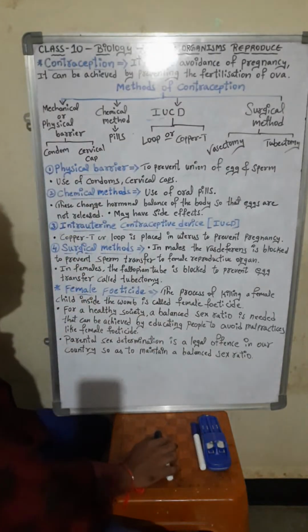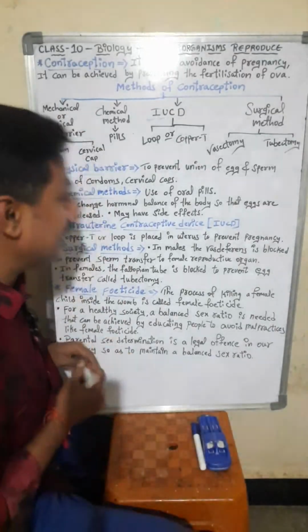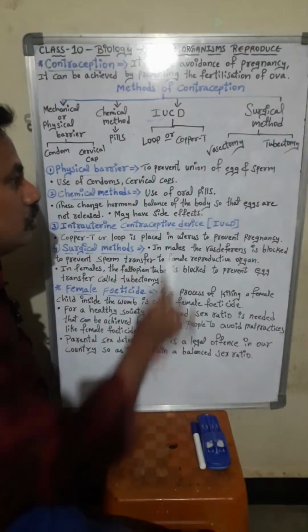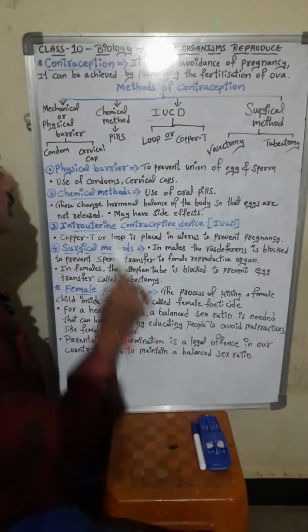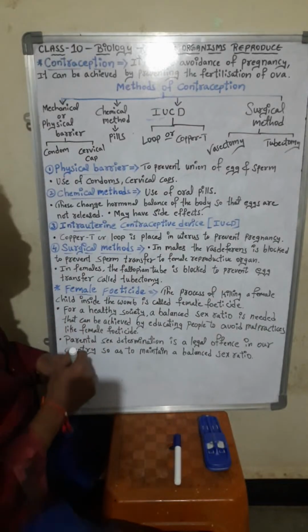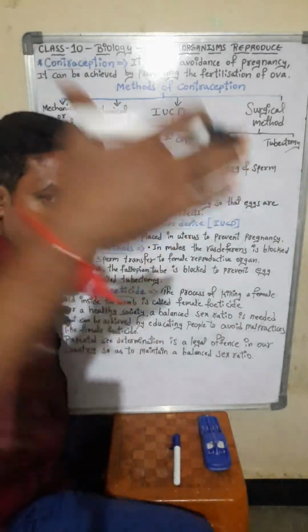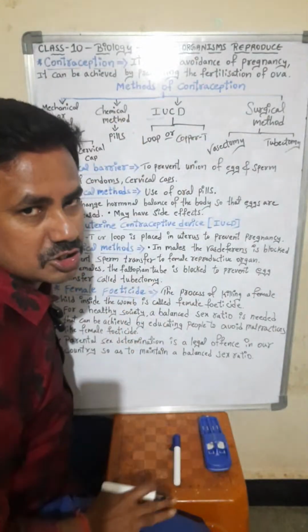No problem, no issues. The first one is the mechanical barrier or physical barrier, to prevent the union of egg and sperm. Physical barrier means what, students? Just now I told you, to stop. See, my hand is a barrier for this camera. You cannot watch because it is a barrier.